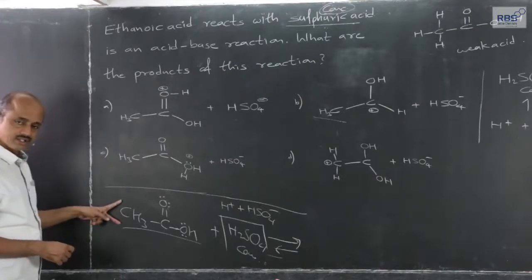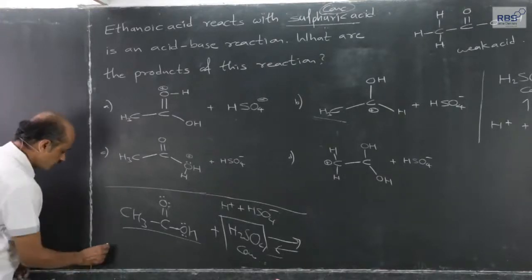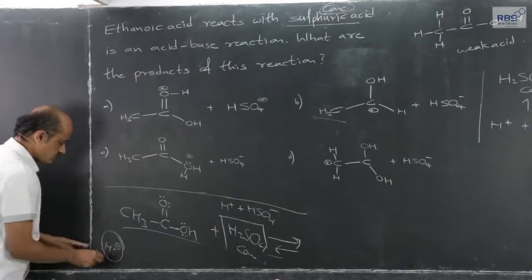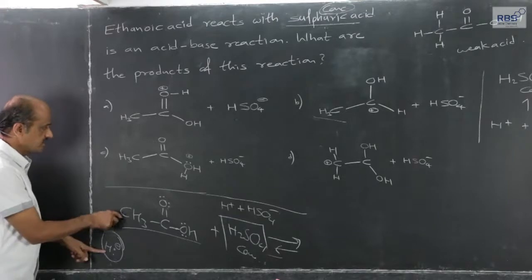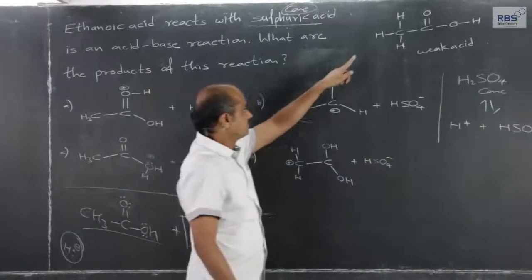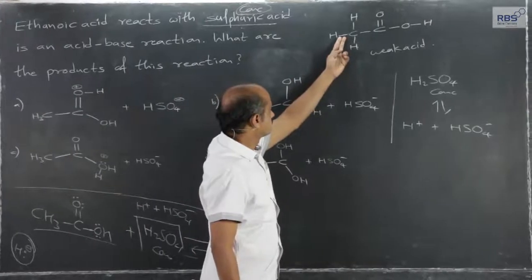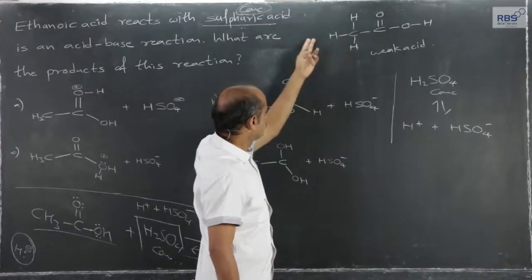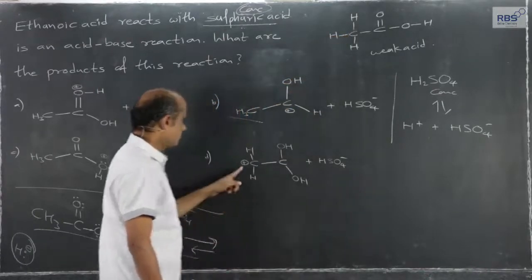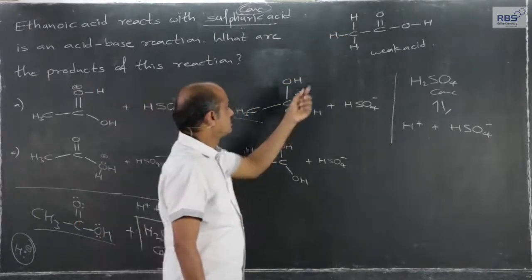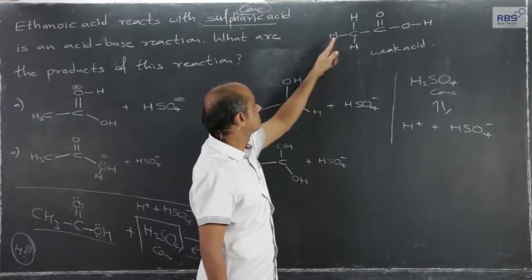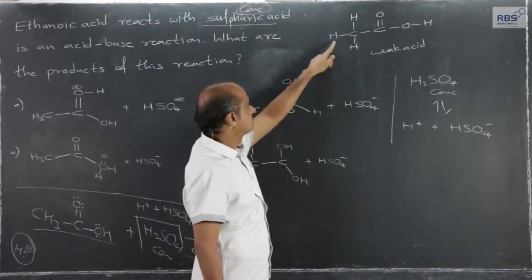Hydrogen of this CH3 group getting removed in the form of H minus ion. If this hydrogen, one of the three, goes out in the form of hydride ion, then and then only positive charge on this carbon is possible. Means heterolytic breaking should take place in such a way that this electron pair should remain with hydrogen.